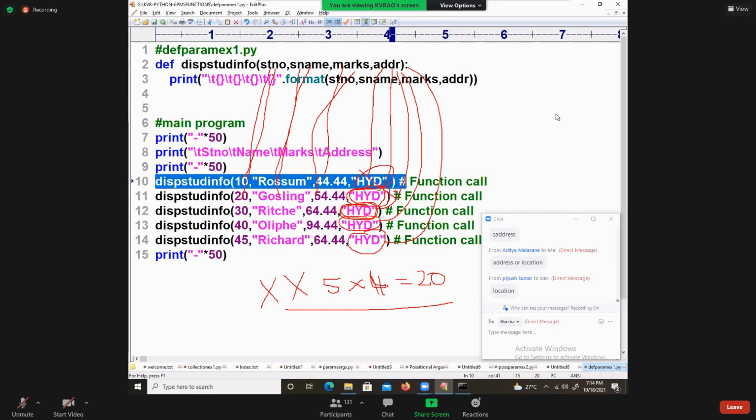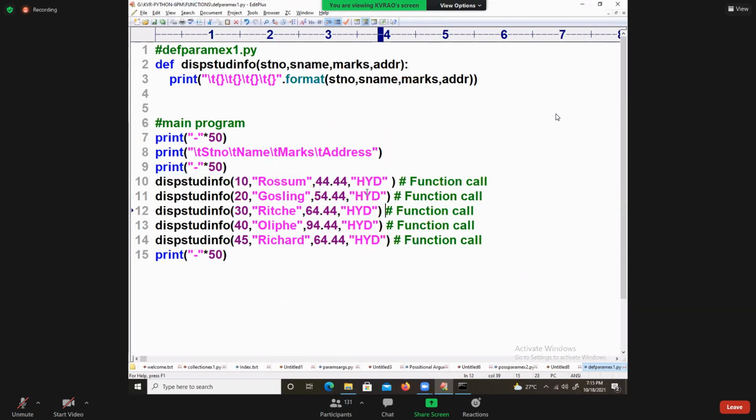So don't pass HYD. If any value is common for multiple function calls, don't write it as a value inside the argument. Remove all these common values from the function calls.